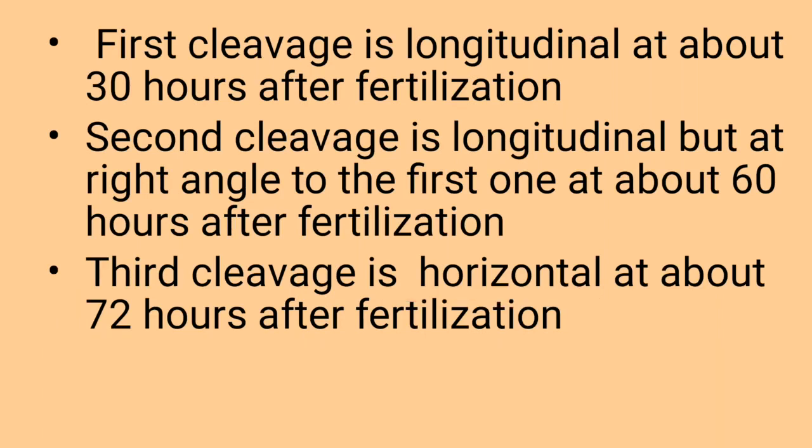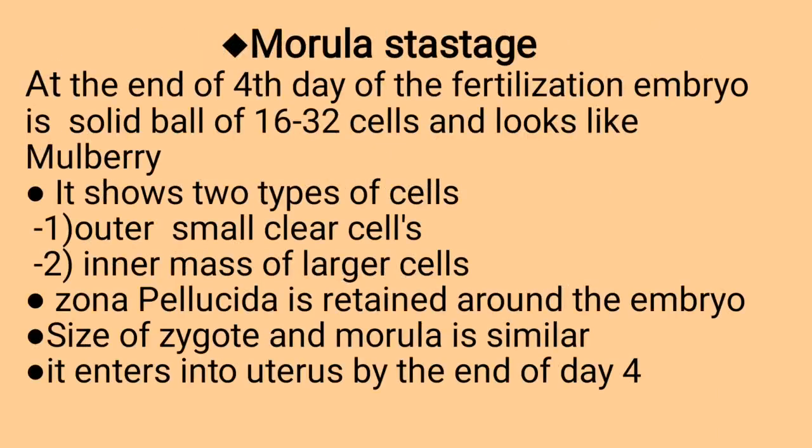After the third cleavage, the embryo enters into the fourth cleavage. The fourth cleavage is followed by the fifth cleavage so as to form the 16-celled or 32-celled stage respectively, and this stage is called morula. What is morula? A bunch of 32 cells is called morula. It is a solid ball-like structure. Morula shows two types of cells. One is outer and smaller cells and another is inner larger cells.